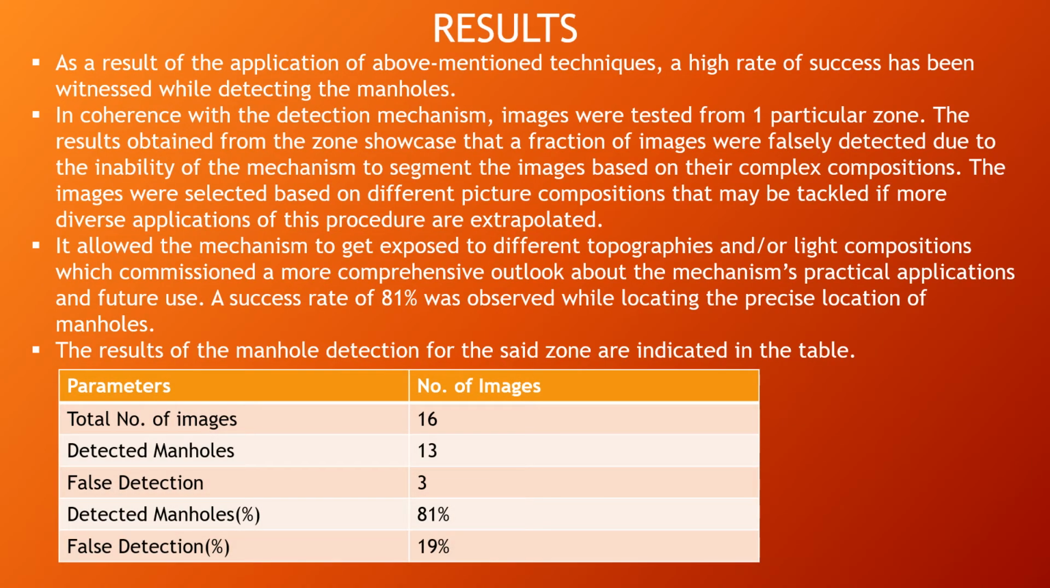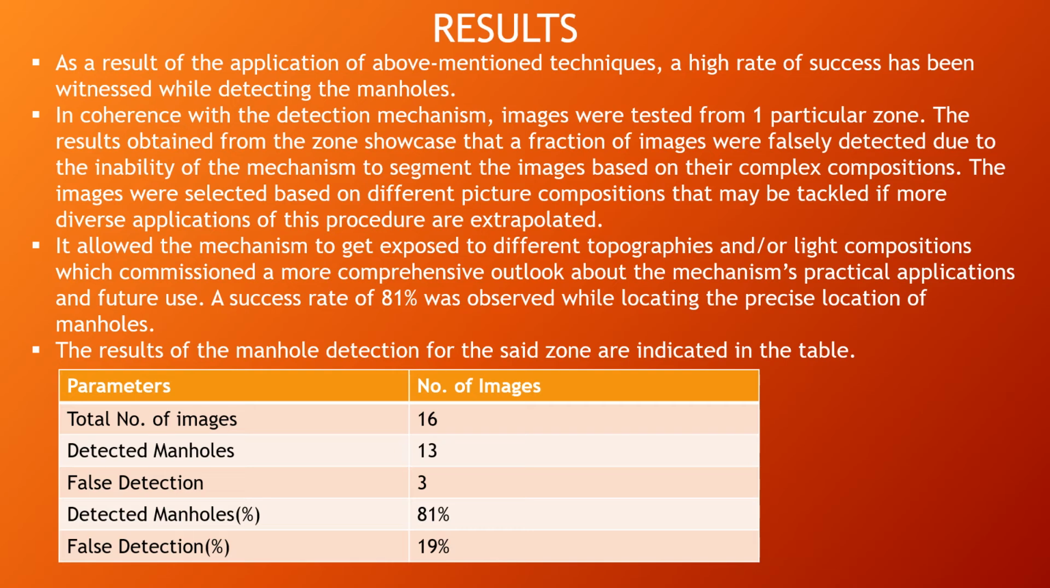Results. As a result of the application, a high rate of success has been witnessed. Many images were tested from a particular zone. The results obtained from the zone say that a fraction of images were falsely detected due to the inability of the mechanism to segment the images based on their complex composition. The images were selected based on different picture composition. It also allowed the mechanism to get exposed to different topographies or light compositions.